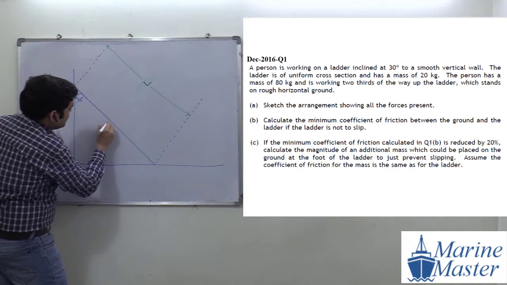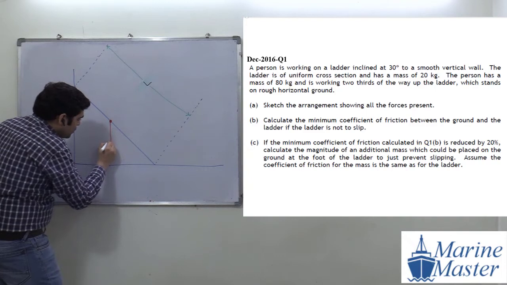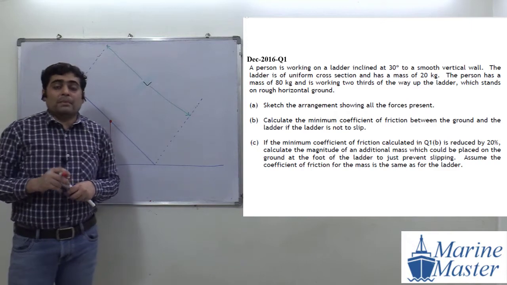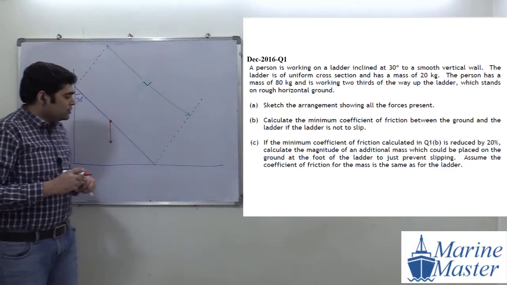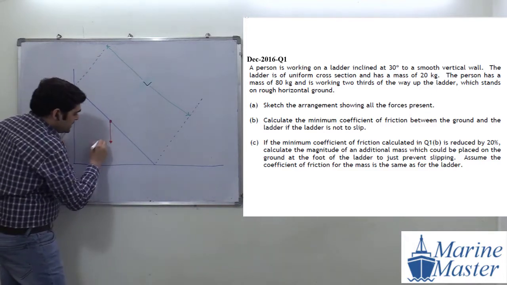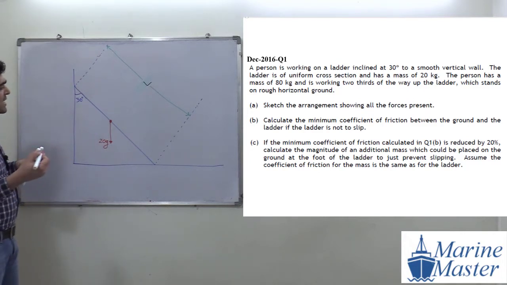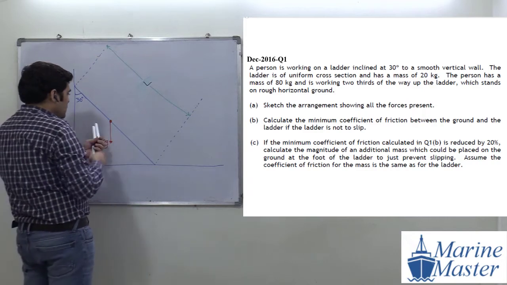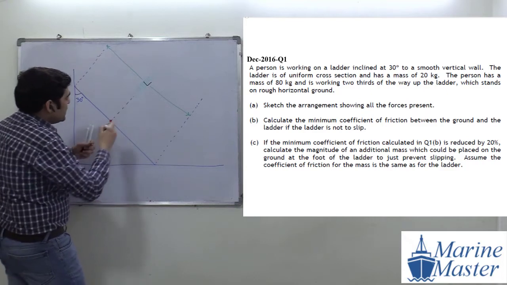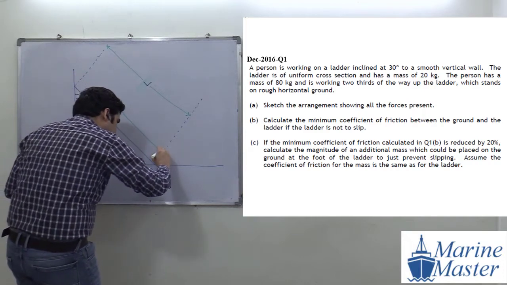Then exactly at the center, what will act? Its weight. What will be its weight, guys? The mass is 20 kilogram, so the weight will be 20 g, where g stands for acceleration due to gravity. Now there is another person, so again here I am drawing one dotted perpendicular line. Where will it act? What will be this distance, everyone?